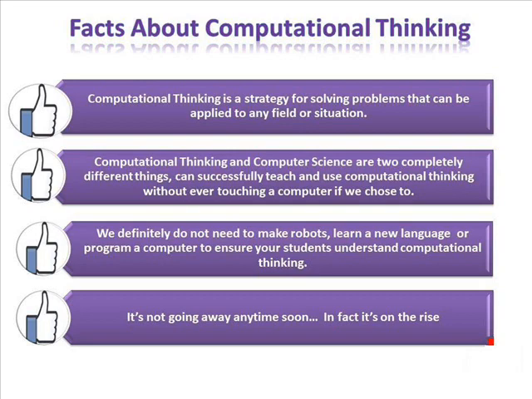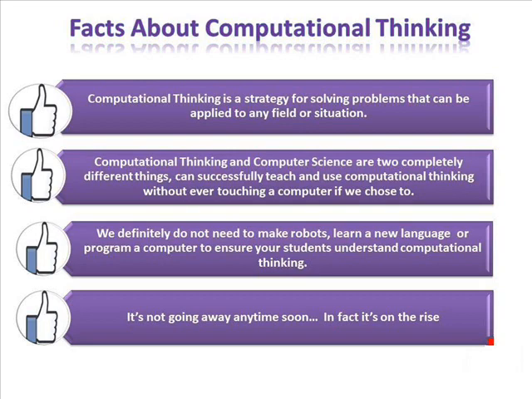Facts about computational thinking. Computational thinking is a strategy for solving problems that can be applied to any field or situation, which means blending computational thinking with the academic subjects promotes a better understanding of the concepts, as students actively involve themselves in the learning process and solve problems based on their lessons. It would also help students become creators of the knowledge who are able to find and give meaning to patterns and problems.